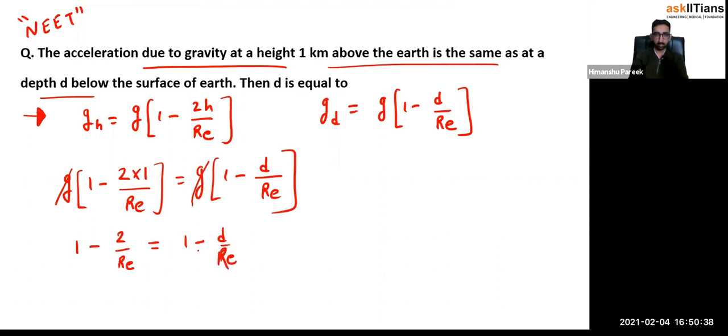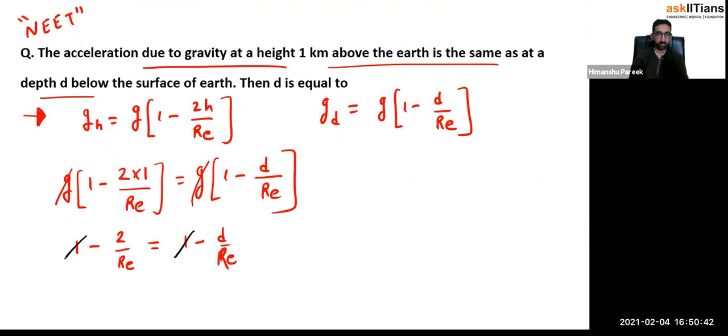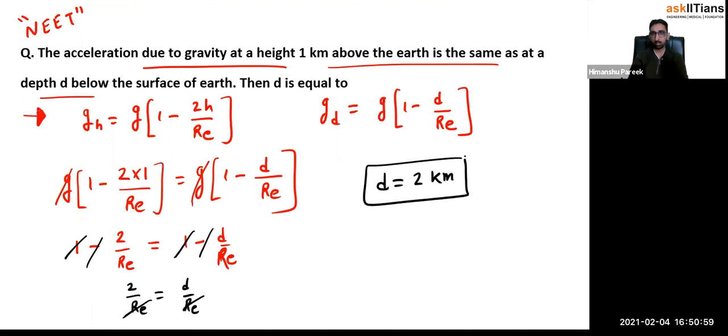Just check if I'm making any calculation mistake here. Now 1 will get cancelled out, then minus and minus will get cancelled out, and you will get 2 by Re is equal to d by Re, which will again cancel out the Re term. So from there you'll get d is equal to 2 kilometers, because I used units as kilometer here.